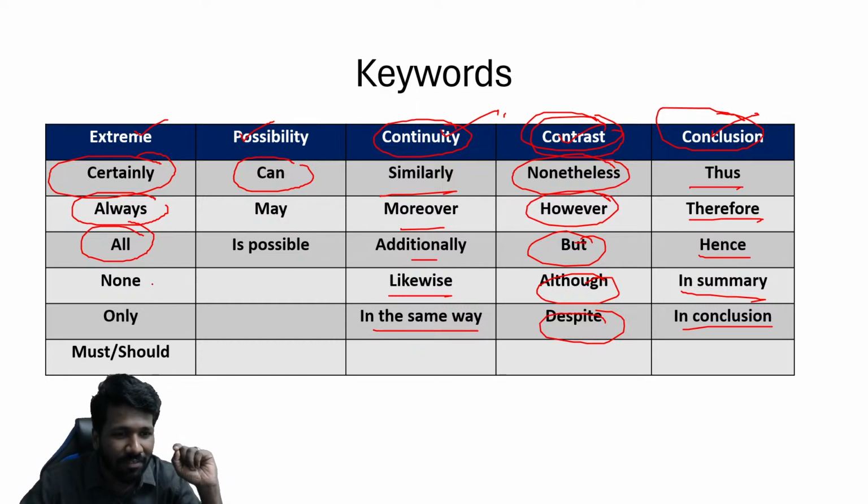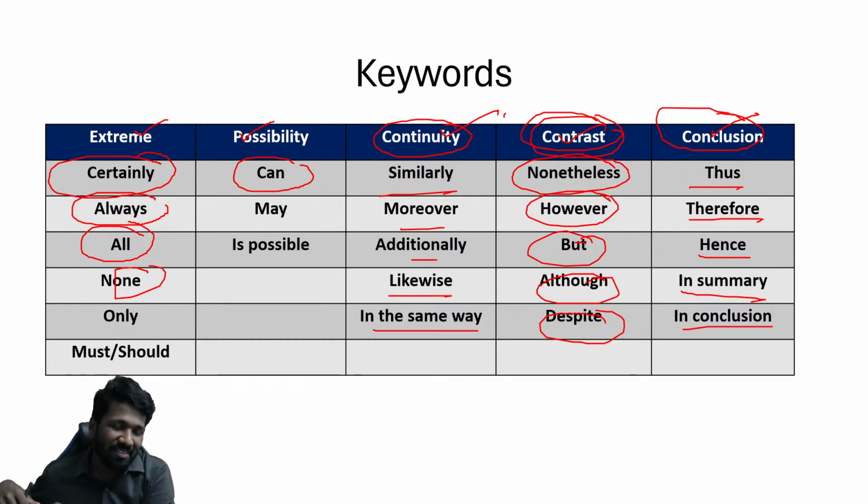Extreme words means we are saying something in an extreme way. Like we are saying that I'm 100% sure that I will fail in this exam. That means I'm saying in an extreme way that there is no chance that I will pass in the exam. Or I am 100% sure that I will pass the exam. But if I say I may pass the exam, it is possible that I will pass the exam. So that is possibility. So possibility and extreme, these keywords are also good to notice.